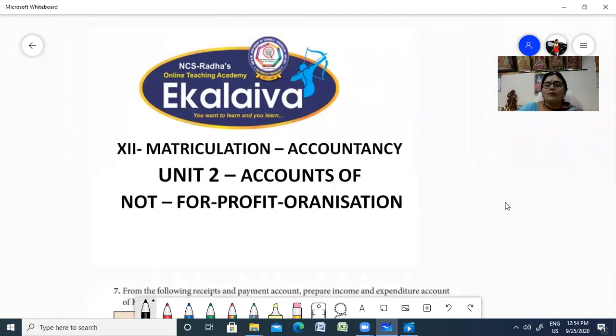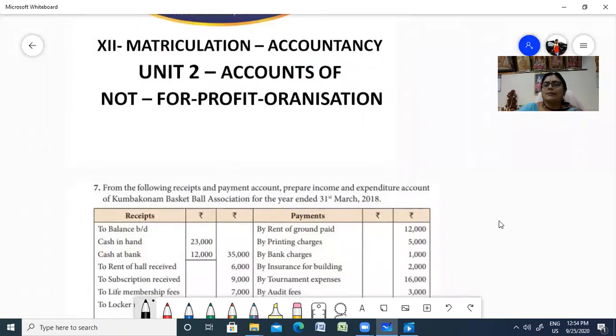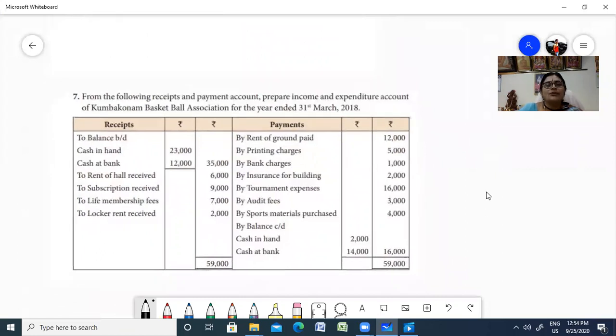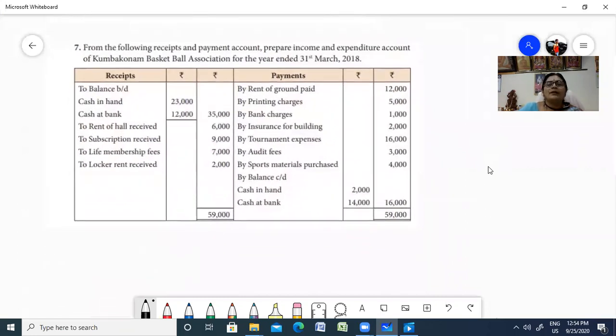In the previous problem, we learned how to prepare an income and expenditure account. So today we're going to see another problem. Same, you're going to prepare the income and expenditure account of Kumbakonam Basketball Association. Now, first, let us read the problem. From the following receipts and payments account, prepare the income and expenditure account of Kumbakonam Basketball Association for the year ending 31st March 2018.